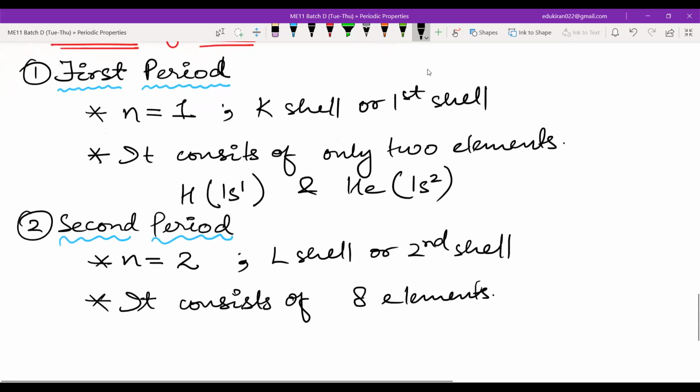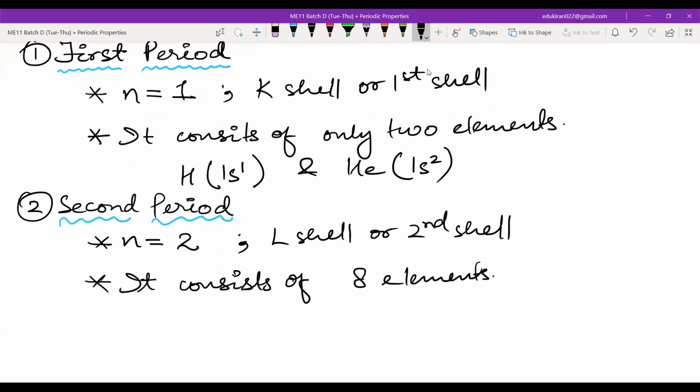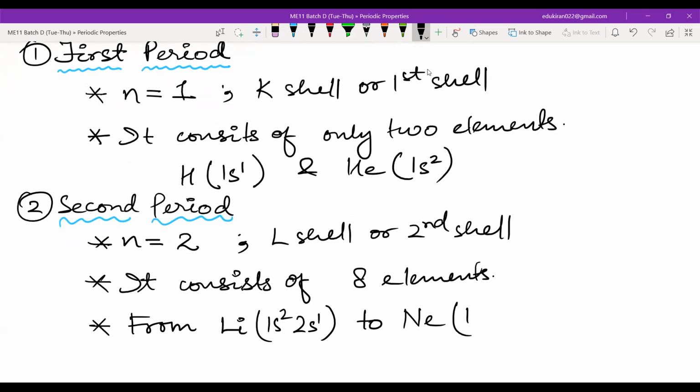They are from lithium. Lithium has the electronic configuration of 1s2, 2s1. The last element here is neon. Neon has the electronic configuration of 1s2, 2s2, 2p6.